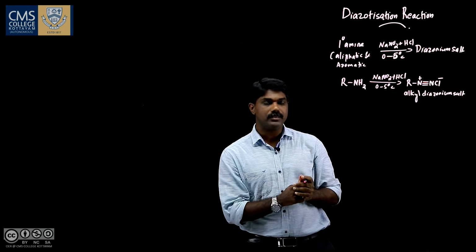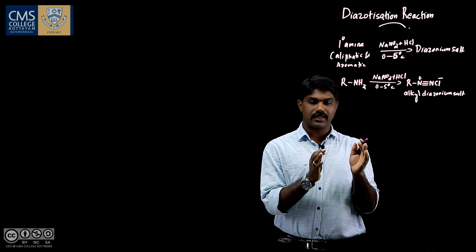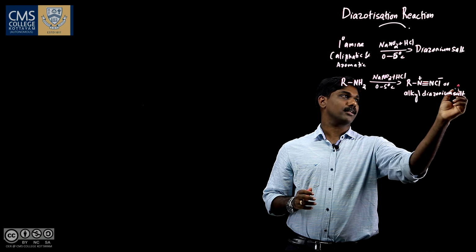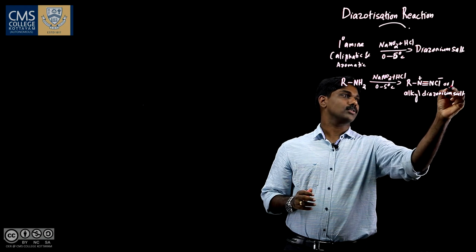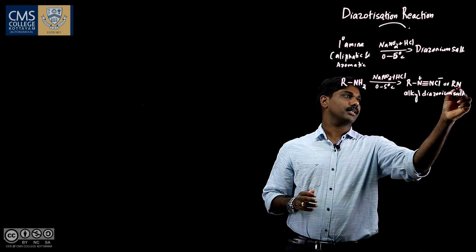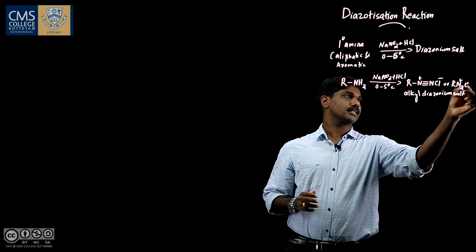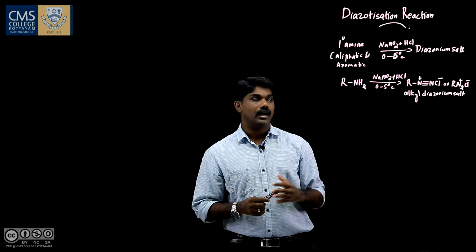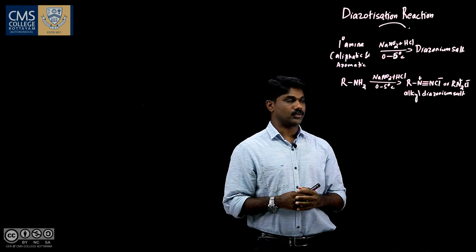So, diazo means it has two nitrogens, diazonium means two nitrogens with a positive charge. This can also be written as RN2 plus Cl minus. So, this is alkyl diazonium salt.